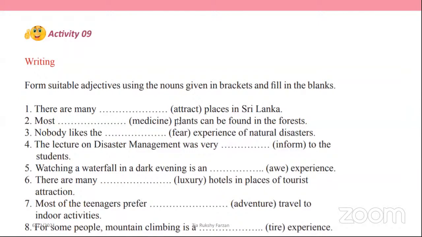So plants, you have to make an adjective relevant to plants. Here, nobody likes the blank fear experience of natural disaster. Fear. So you should think of an appropriate adjective which is suitable to the situation.